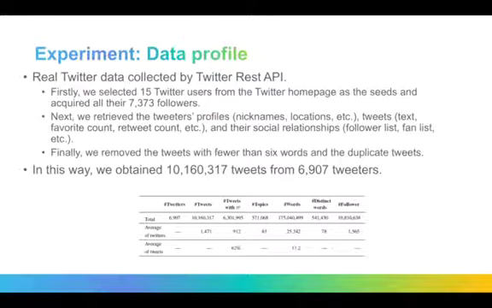In this way, we obtained 10,116,317 tweets from 6,907 Twitters. This table shows the statistics of the dataset. The number of tweets that contain @ amounts to 62% of the total, and the average number of Twitter's followers is 1,565, indicating the rich social relationship.